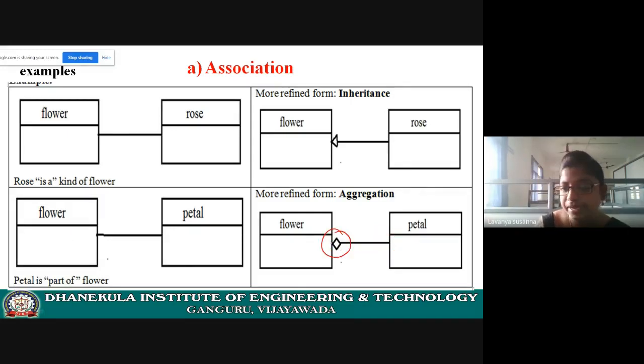This represents aggregation: diamond symbol and then line. Now petal is part of flower. Flower is a class, petal is a class, rose is a class. Now how to represent a class graphically? In this way you need to represent a rectangle and then the class name. See the symbols.